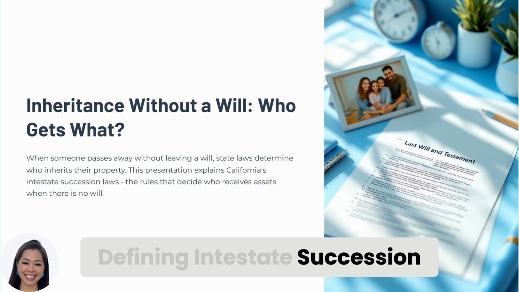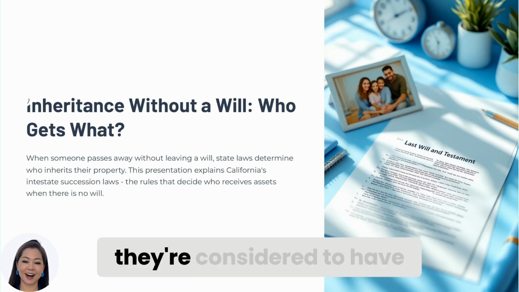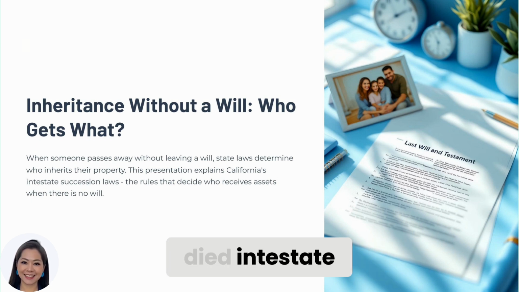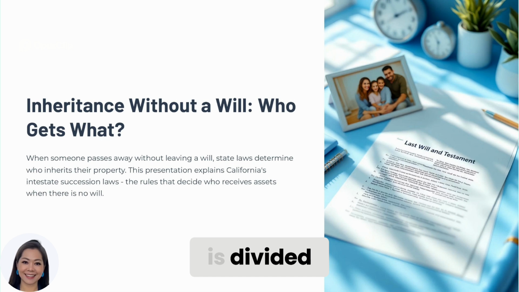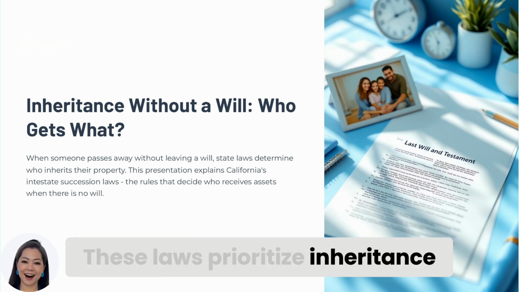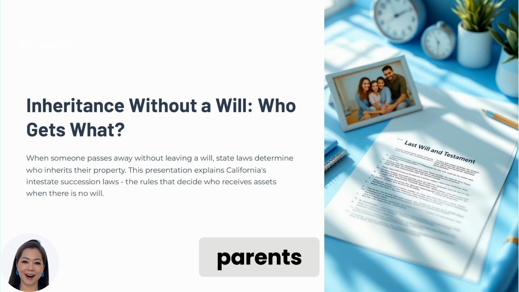Defining intestate succession. When someone dies without a valid will, they're considered to have died intestate. That means California law decides how their estate is divided. These laws prioritize inheritance by family relationship: spouses, children, parents, siblings, and so on.